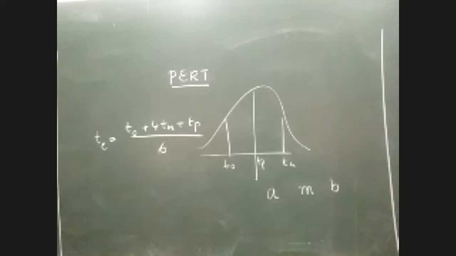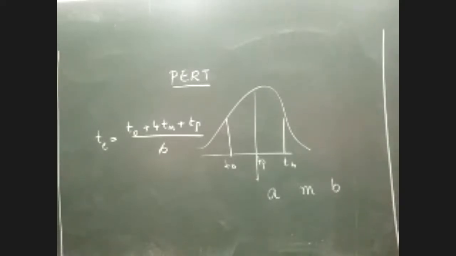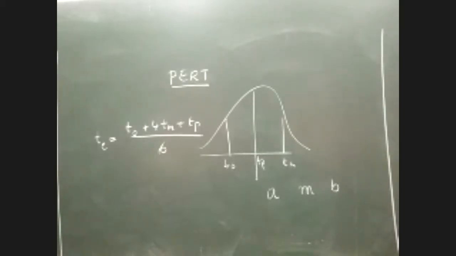Okay. So the next step: please remember, before you draw the network diagram, first you have to find the values of TE. That is always the first step. Whenever you have a question on PERT, the first step is to calculate the value of TE. So what is the formula for TE? TE is given by the formula T naught plus 4 TM plus TP, whole divided by 6.